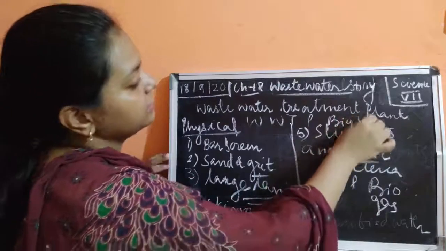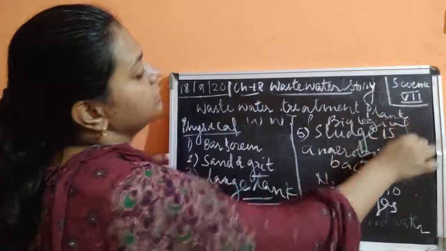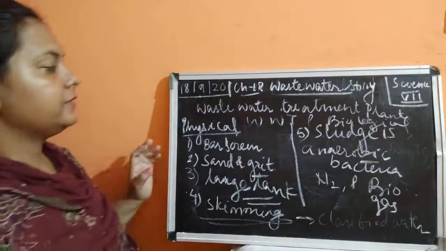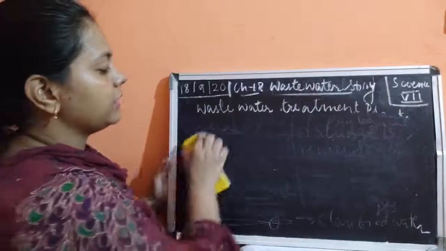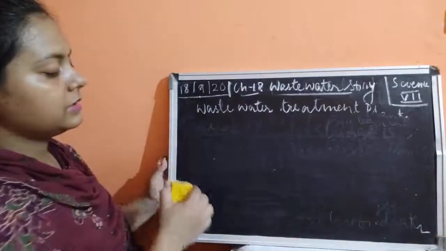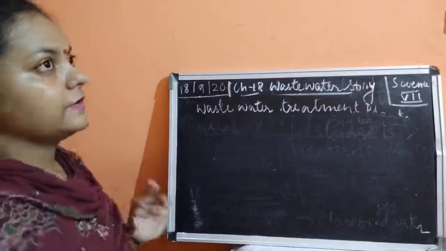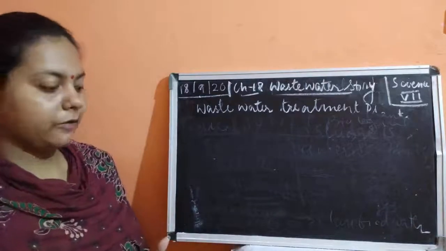So this sludge is being treated, and this is known as the biological process. Now after this, what happens? After this biological process, the sludge is removed, the work of sludge is over. Clarified water we have already obtained.